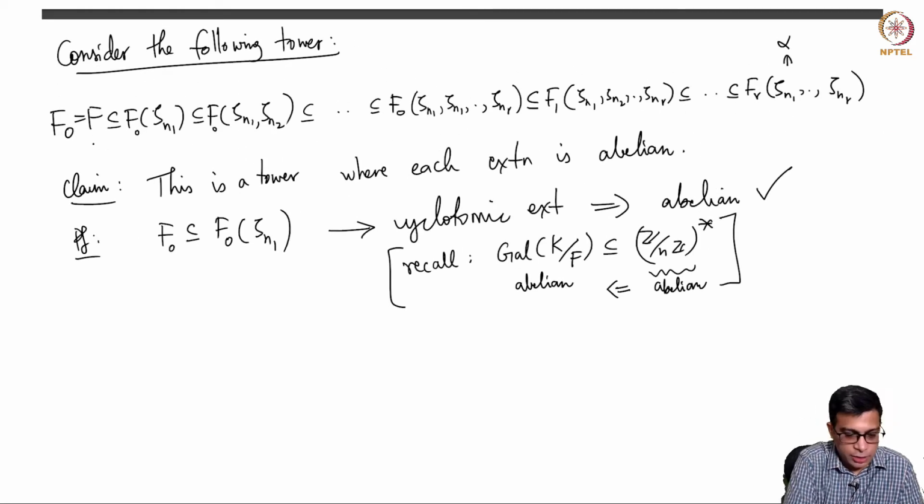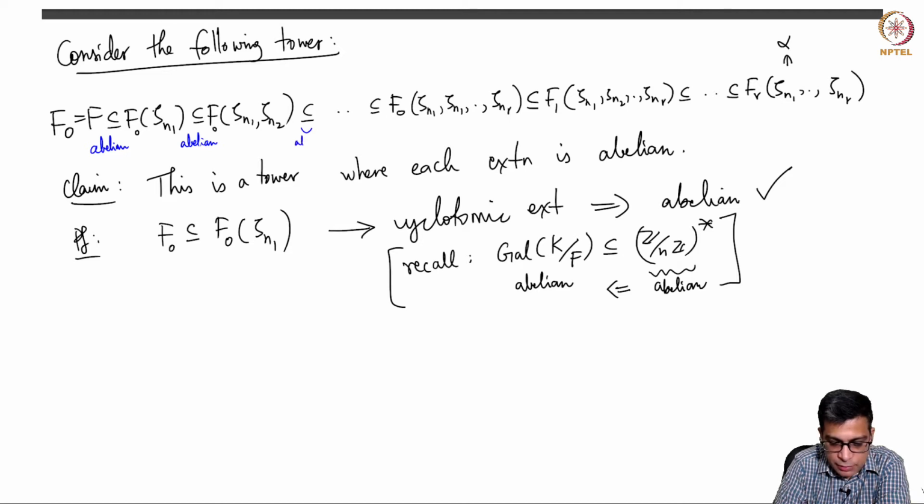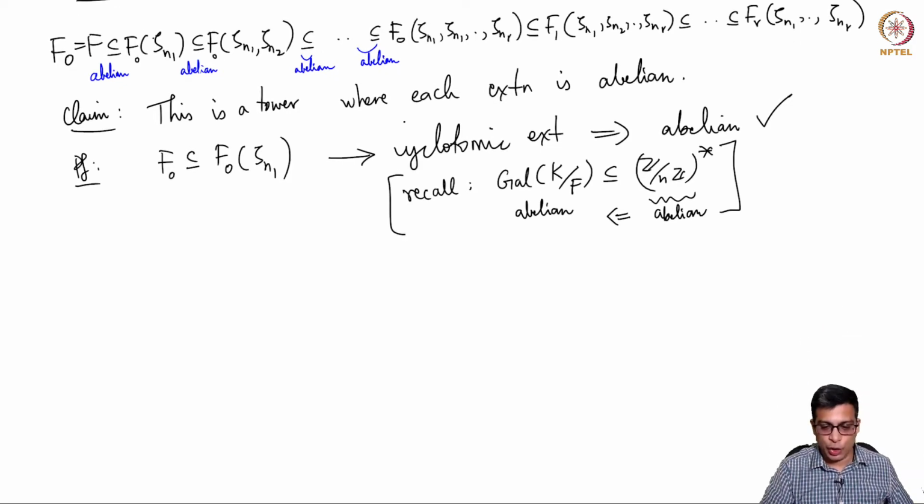So let me write that here. This is abelian. What about this? This is also abelian, of course, because this is also a cyclotomic extension. You are adding zeta n2 to f(zeta n1). So this is abelian. So all of these are abelian. So up to this, everything is abelian.